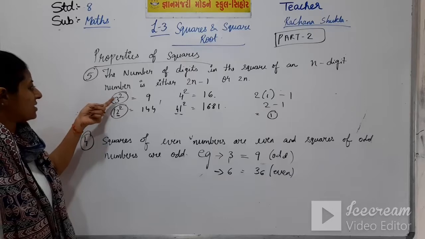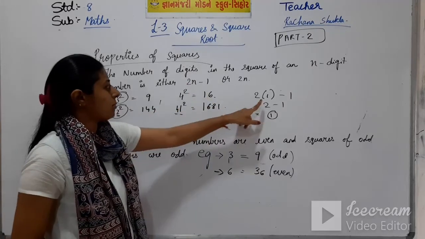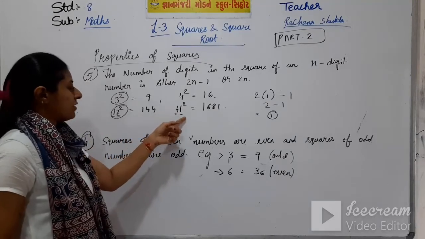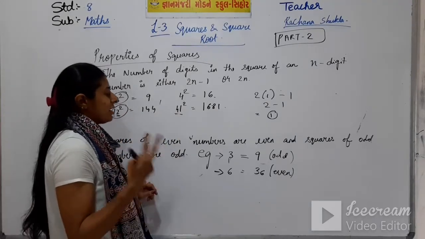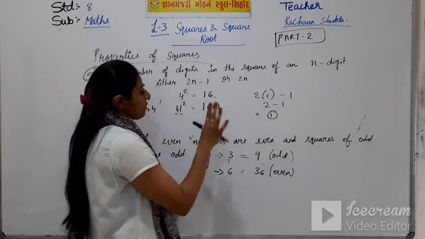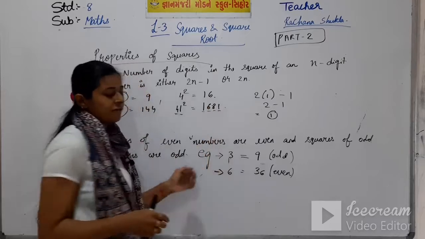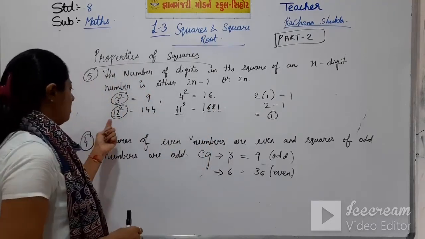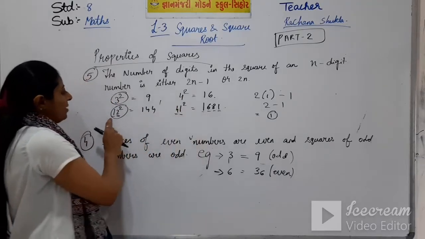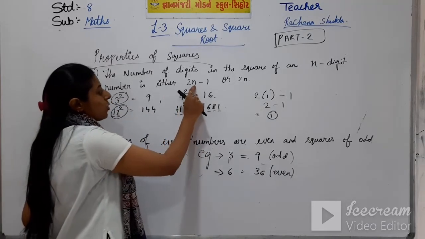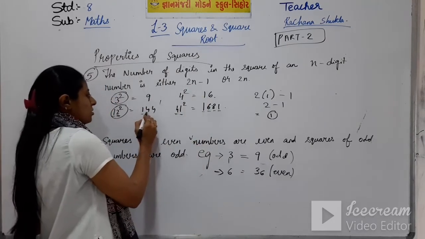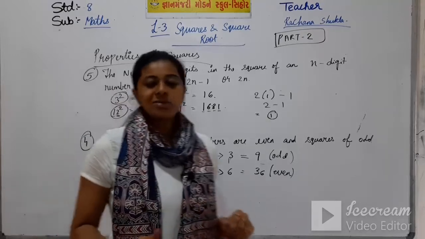Here how many digits are there? 1 digit. So put only 1 in the formula. And here in the case of 41, how many digits are there? 2 digits are there. So this formula will be applicable. 2 2s are 4. So you got the answer as a 4-digit number. And here 12 square is 144. So apply this formula. How many digits are there? 2 digits. So put 2 here. 2 2s are 4 minus 1, 3 digits. So 3 digits came. Okay students.